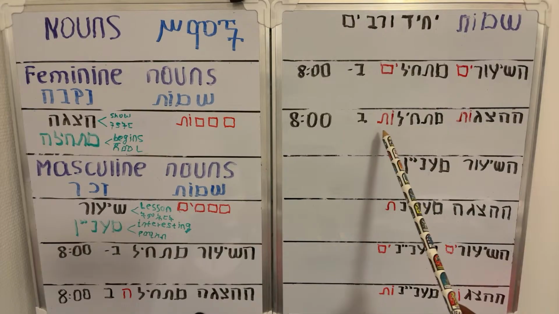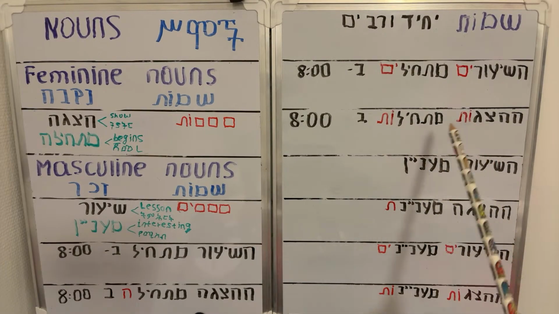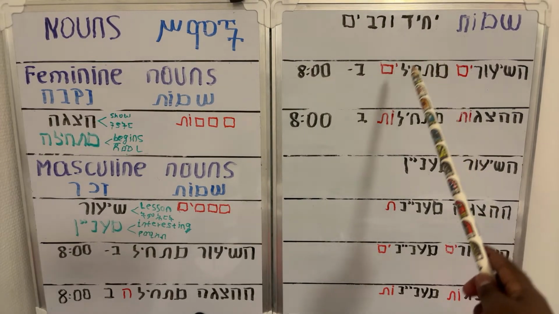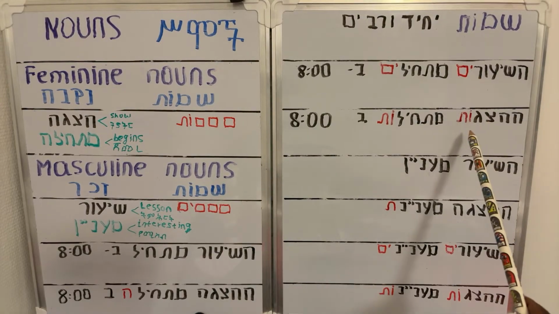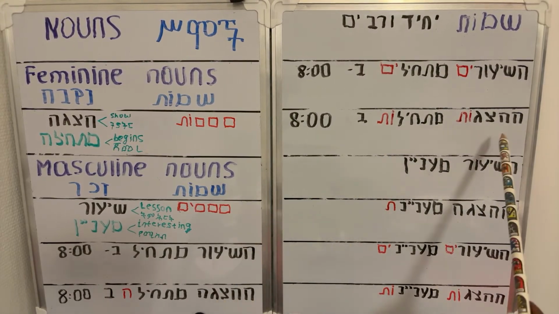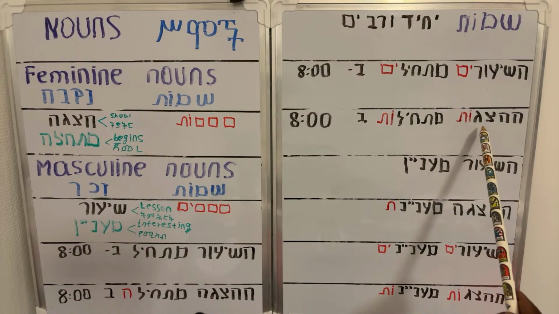You have to remember every time, when we add this im or ot in the plural form, if there is ha, the ha will be cancelled. Here you can see hazaga, hazagot, no he.